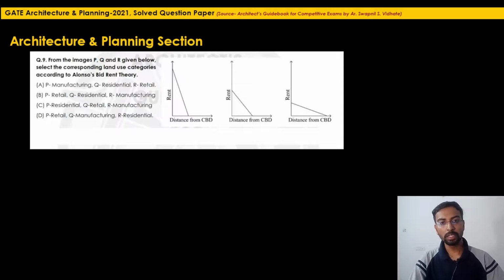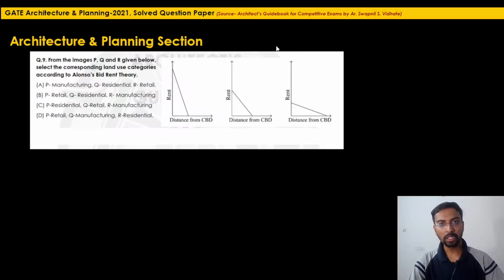So generally there is a logic. We find out that from the given 4 options, they have asked particularly for what should be the correct location for the manufacturing, residential and retail. ये location क्या होती है? See, generally near the central business district, you will find the retail shops. The retail shops are generally situated near the central business district. Then there will be a manufacturing unit, and at the end there will be a residential.